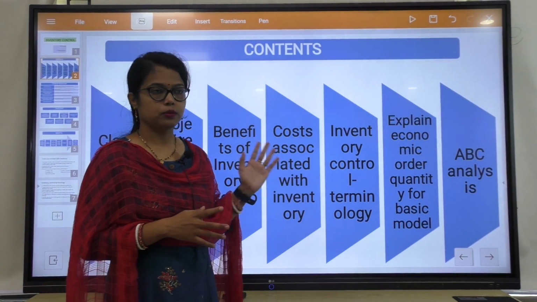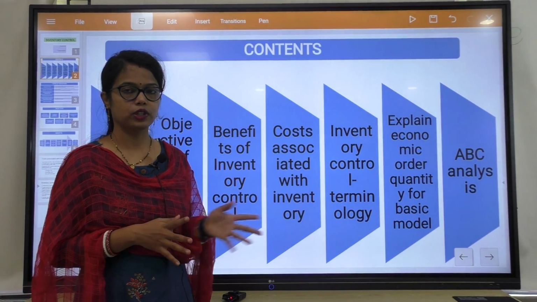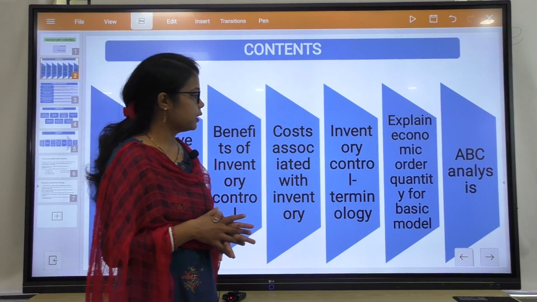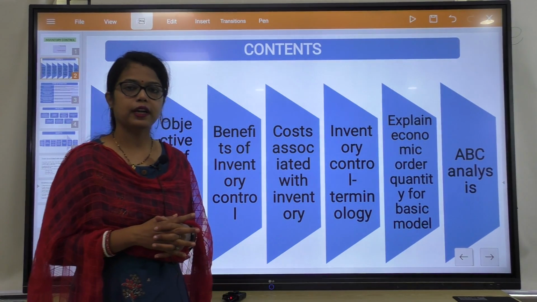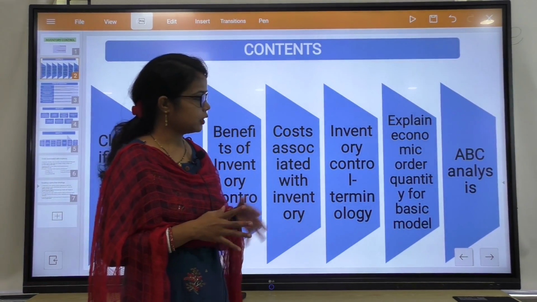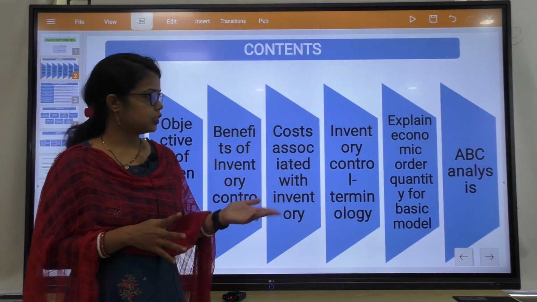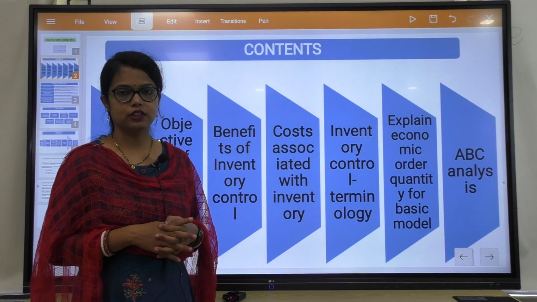That is the most important part of this inventory control chapter, from which the problems will come, and I will derive the EOQ and the value of total cost in the next class. And the last one is ABC analysis. We will discuss that ABC analysis in the next chapter.